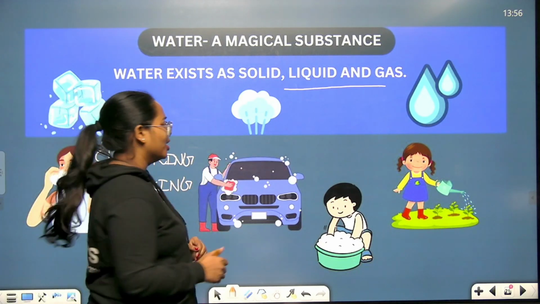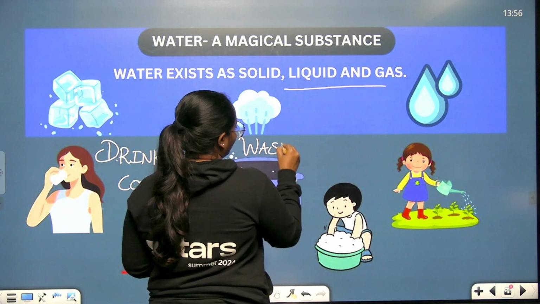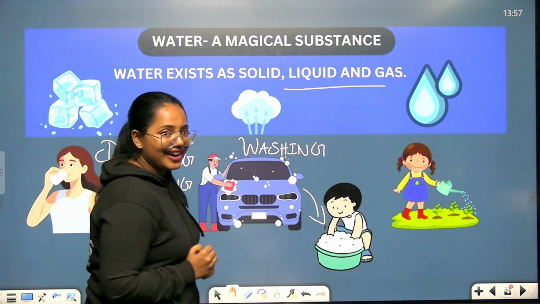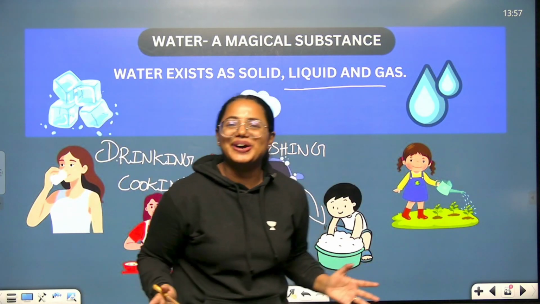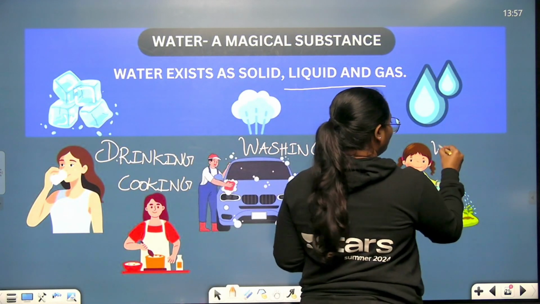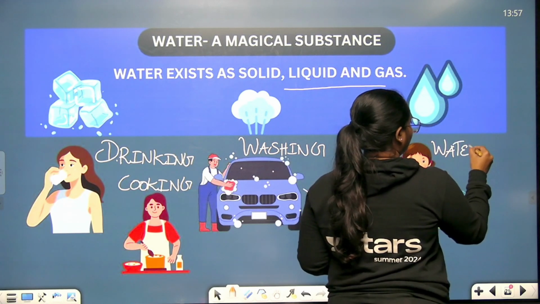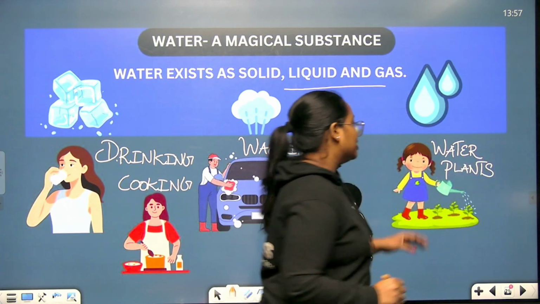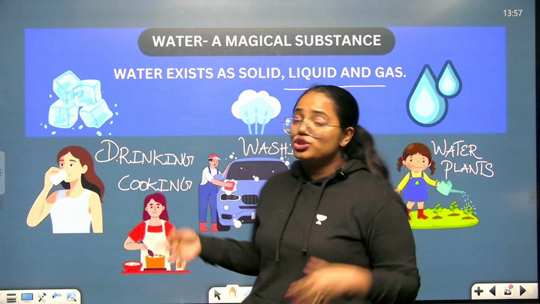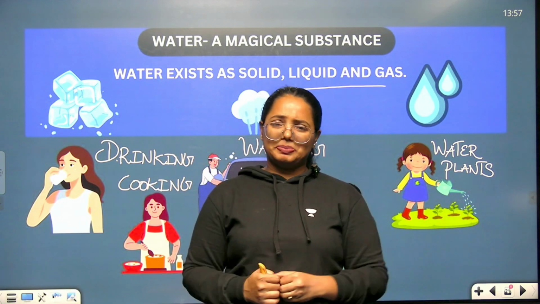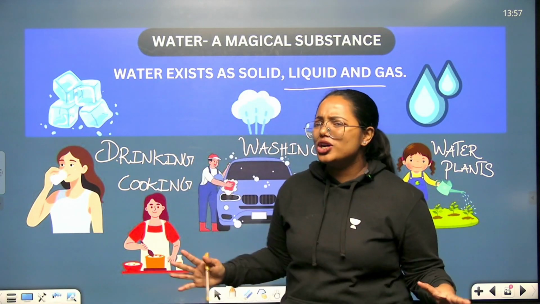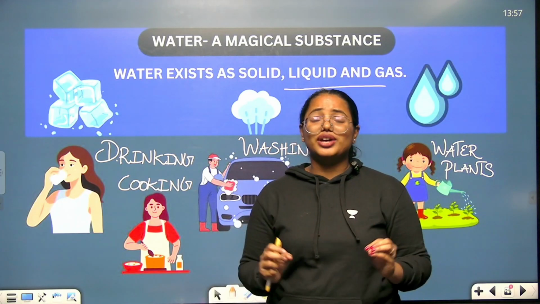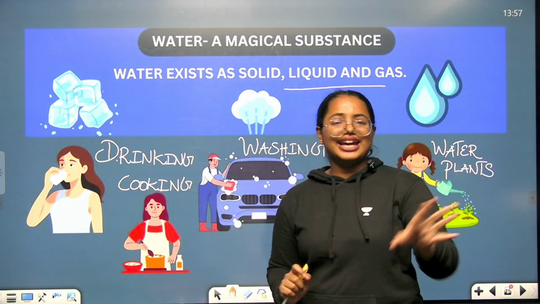And what about this one? To wash your cars and clothes, right? And what about this one? Oh my god, to water the plants, right? So to water plants, to wash your clothes, to cook, to drink, for all these purposes, we need water. So water is one of the essential materials in our life. And I would say it is one of the unavoidable substances in our day-to-day lives.